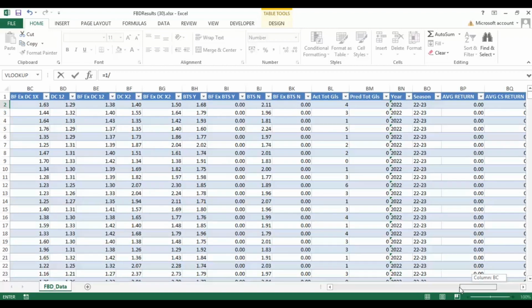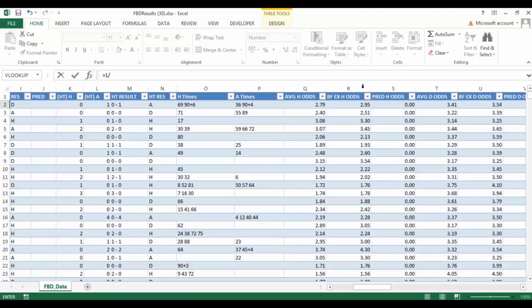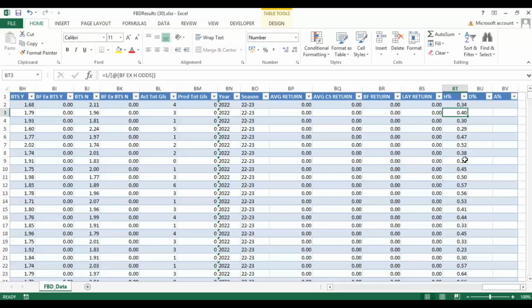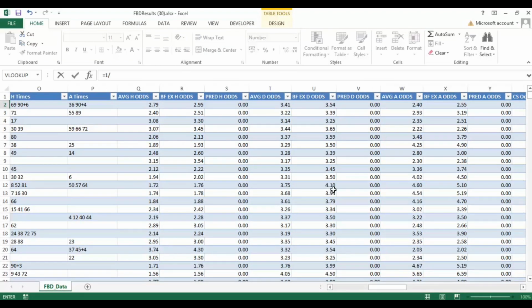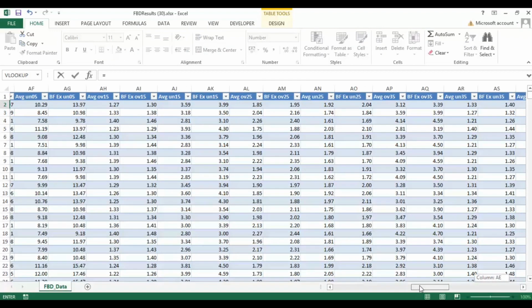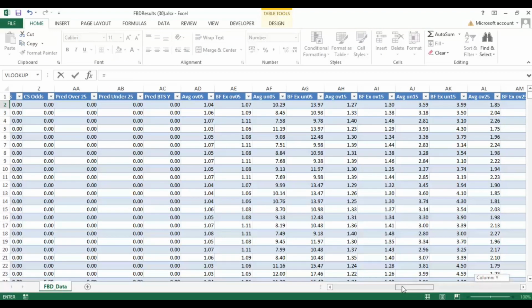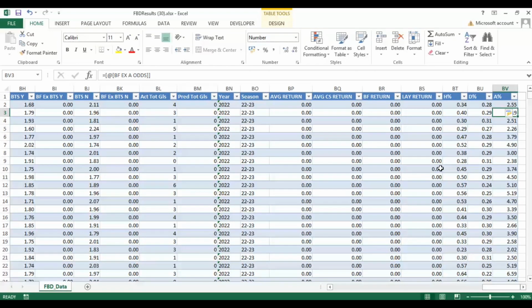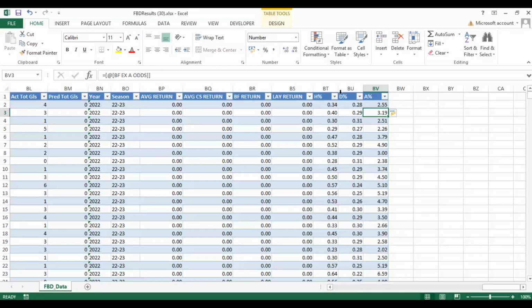So we just do a simple equals 1 divided by, and we're going to go in for the Betfair home odds here. You can see there it's put a calculation all the way down, so we only have to do it for this top row because we're in the table format. Then we're going to do it for the draw. Now make sure you're selecting the Betfair odds, not the bookmaker average odds. And the same for the away win. Scroll over and pop in the away win in here. And you can see there very quickly we've got a percentage outcome, and if you sum that, it comes to